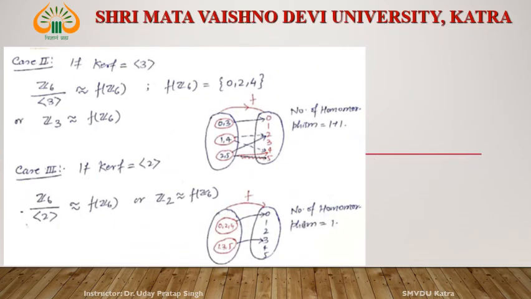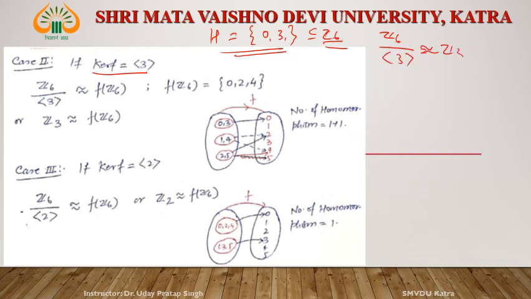If the kernel of f is generated by 3, what is 3? 3 plus 3 is 0. Right. This is a subgroup of Z6. Okay. Then Z6 by 3. Z6 contains 6 elements, H contains 2 elements. Then Z6 by 3 is isomorphic to Z3. What is the kernel? The kernel is 0, 3. Okay. Since the identity is this one, 3.